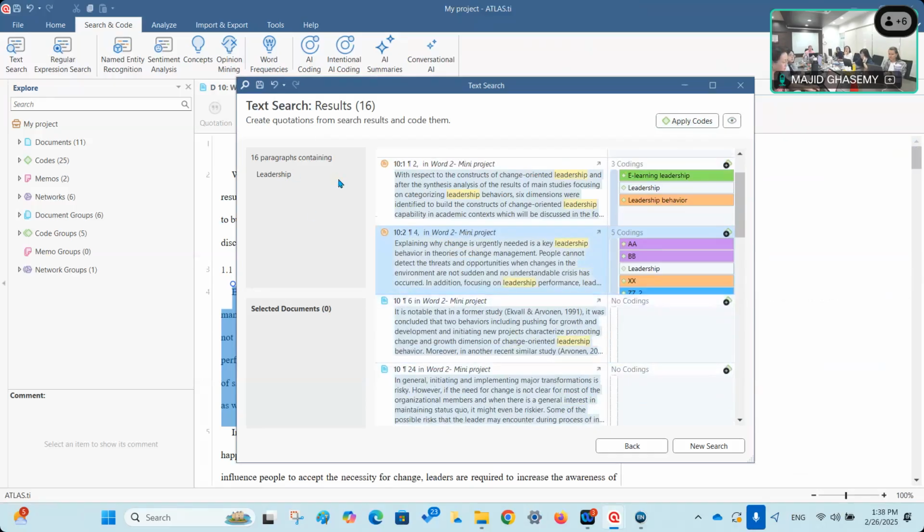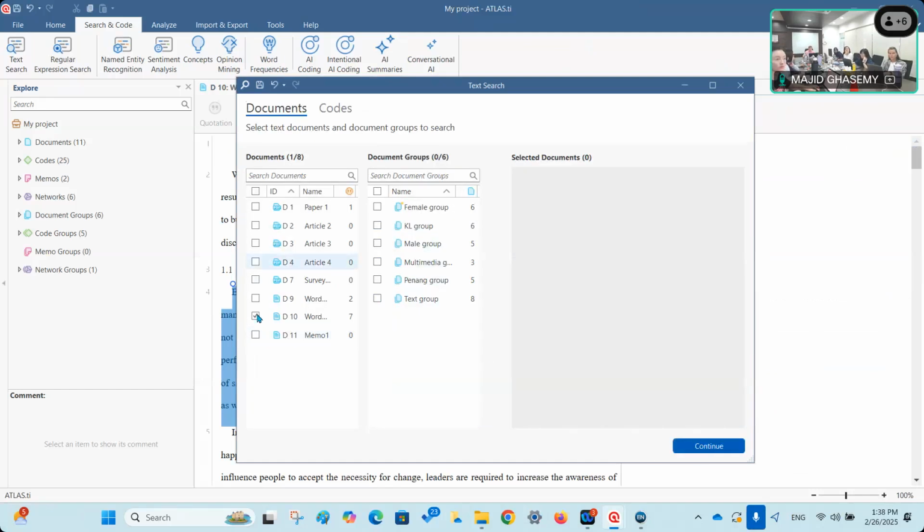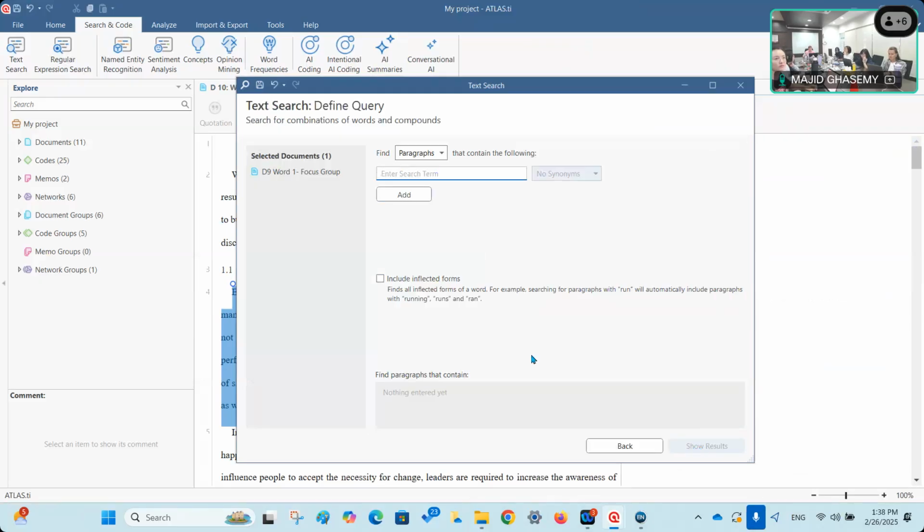Any questions? Can you repeat this? Of course. We just do a new search. This time I'm just going to select the other file. I click continue. And then I want to find all the sentences which contain the term.